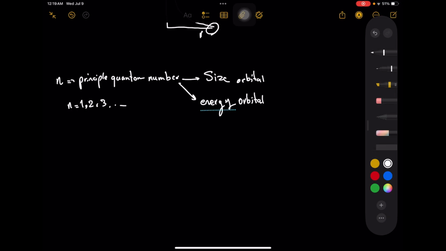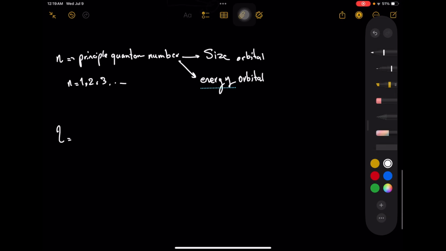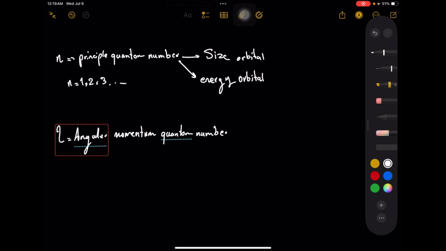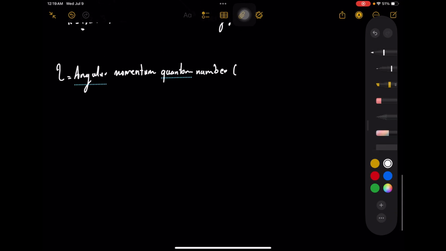l is the angular momentum quantum number. The allowed values are n minus 1. So basically, when we start with 1 for n, l would start at 0, 1, and so on.